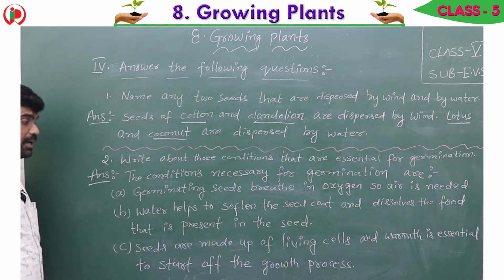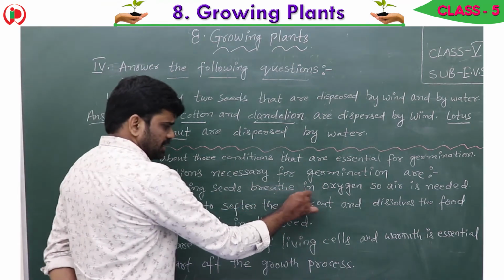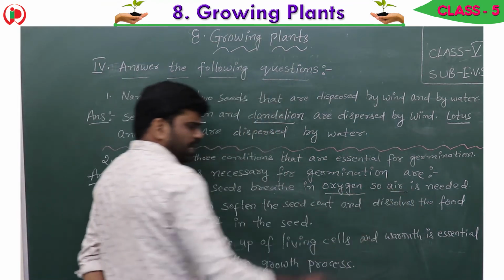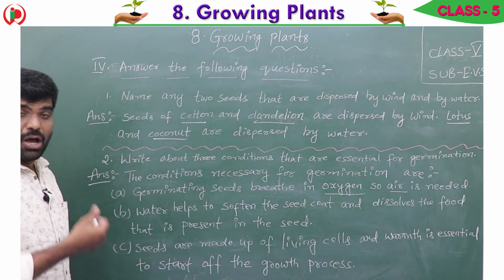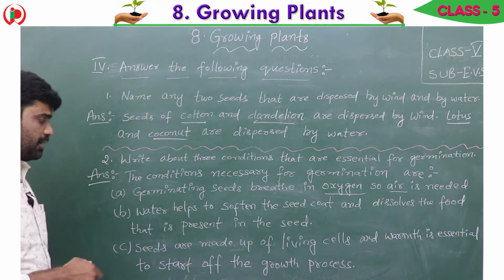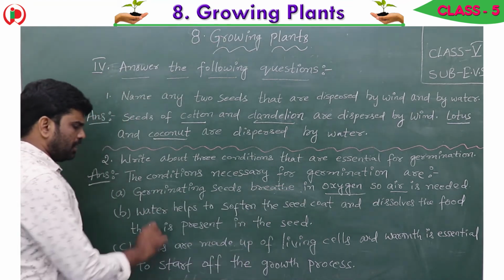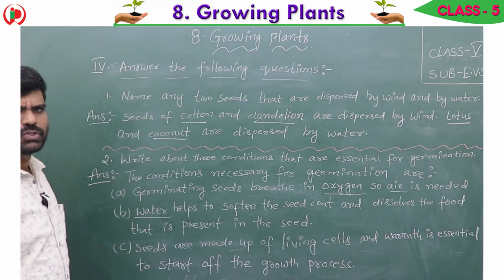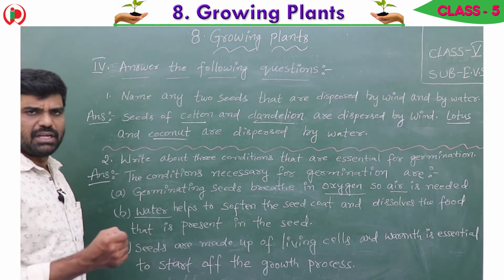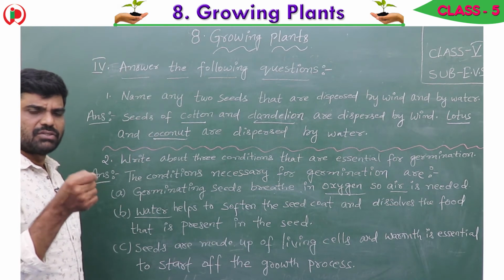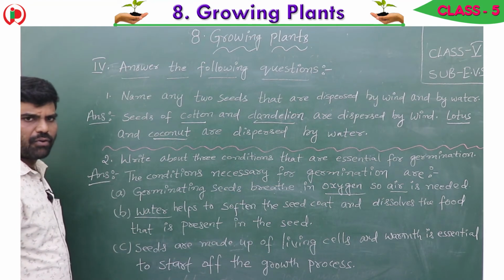What are the conditions? First one, germinating seeds breathe in oxygen, so air is required. Second one, water helps to soften the seed coat and dissolves the food that is present in the seed. We know that in the seed the food is present. So what will the water do? It dissolves the food. That is why water is also required.